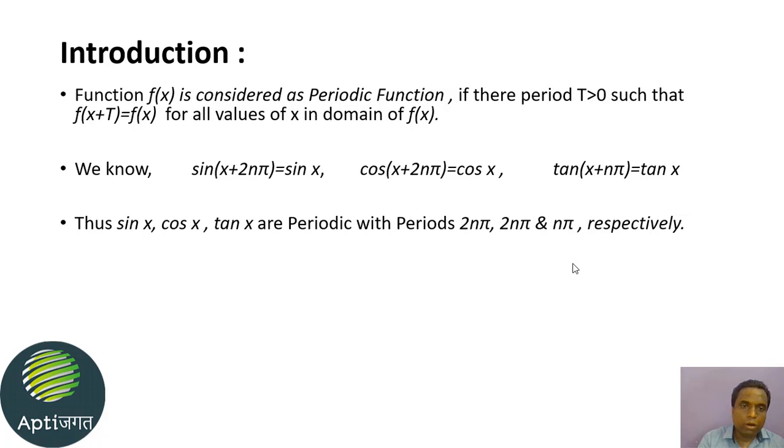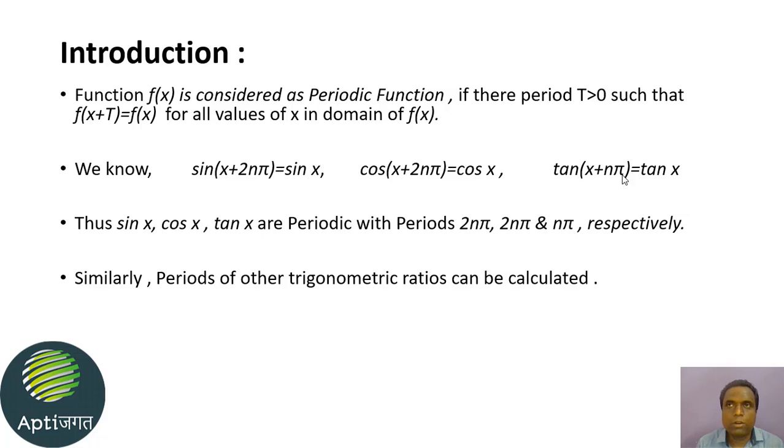Here the value of t is 2n pi for sin x. For cos x, t is equal to 2n pi. Then for tan x, t is equal to n pi. Similarly, we can find the periods of different trigonometric ratios using the same periodicity concept.